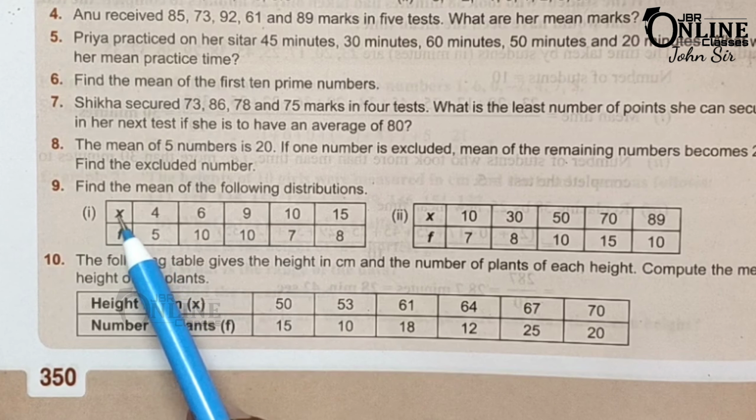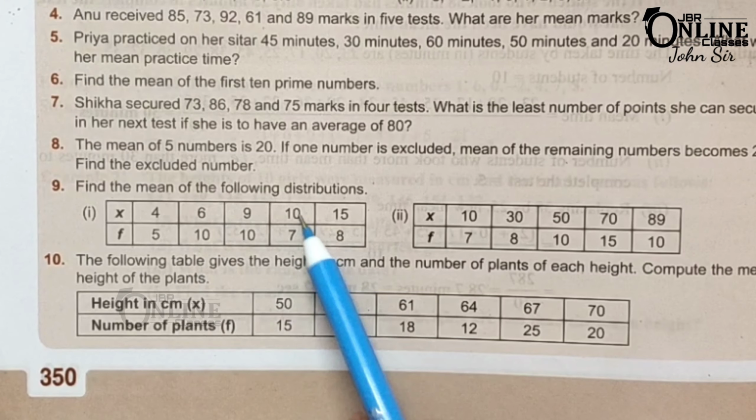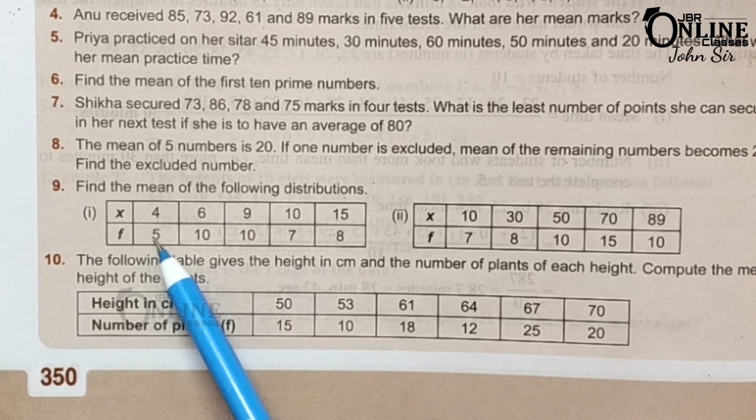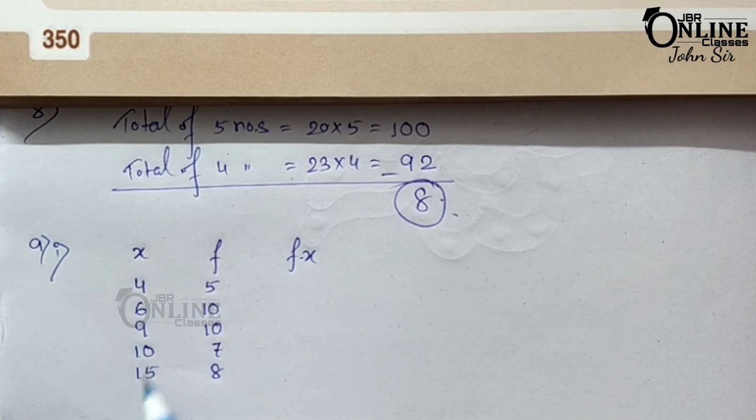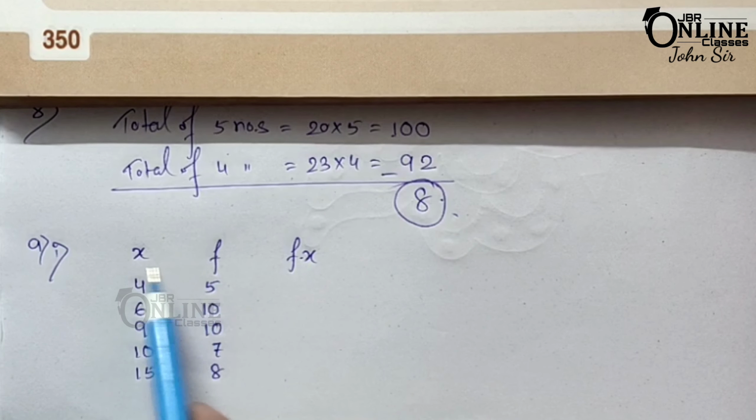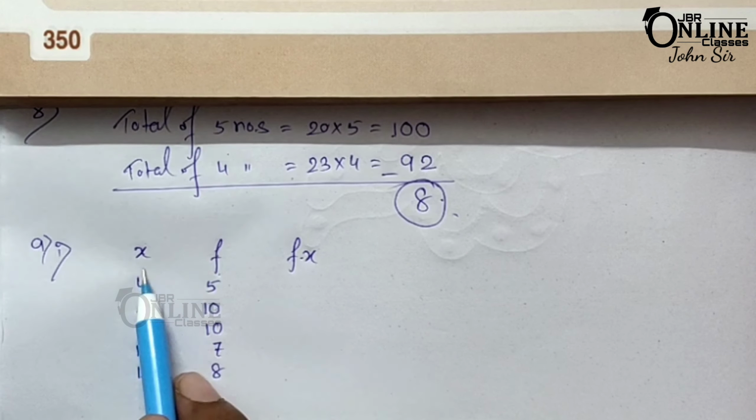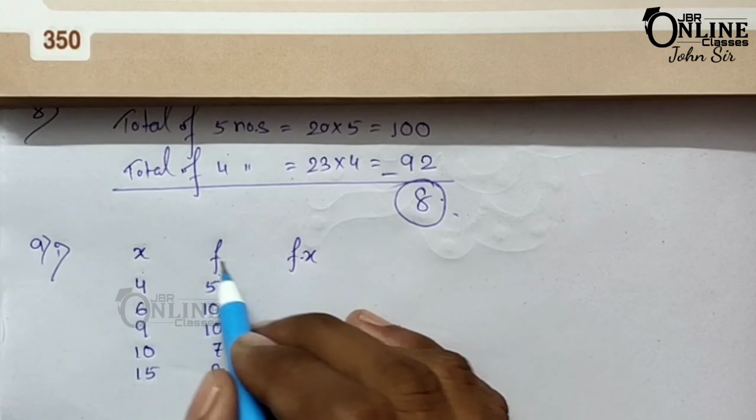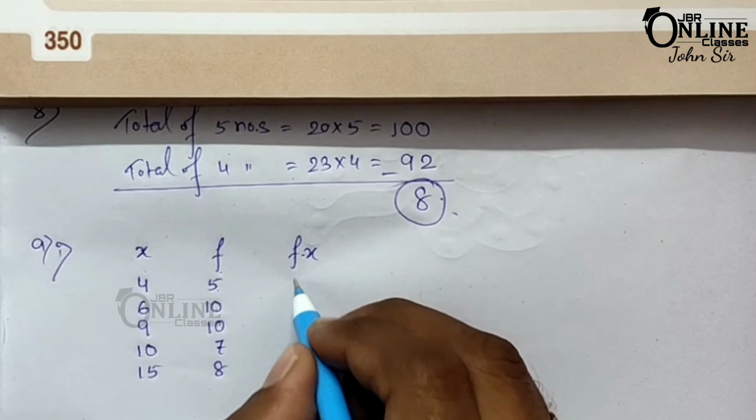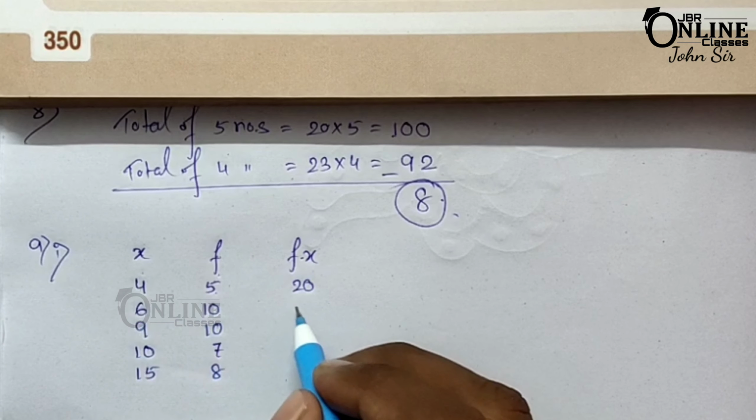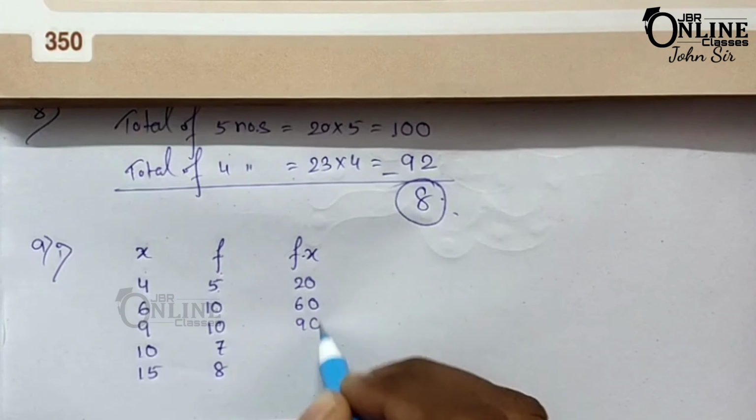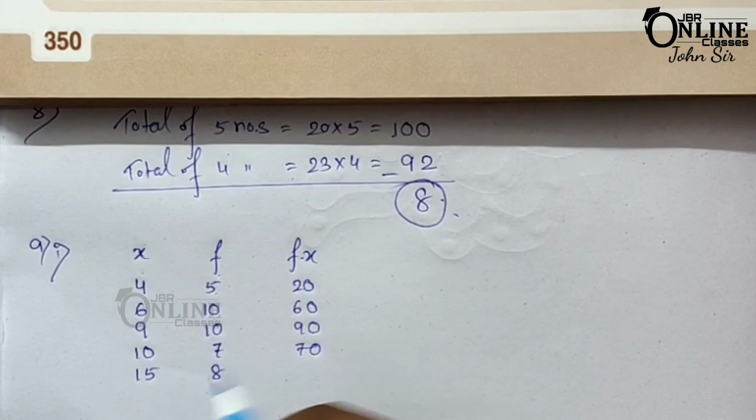Okay, so here in the first problem, x is 4, 6, 9, 10 and 15, and the frequencies are 5, 10, 10, 7, 8. First write down x in that way, then the frequency 5, 10, 10, 7, 8, and then fx. fx means the multiplication of this column and this one. So if x equals 4 and f equals 5, then 5 into 4 becomes 20. Then next, 6 into 10 is 60, 9 into 10 is 90, 7 into 10 is 70, and 15 into 8 is 120.